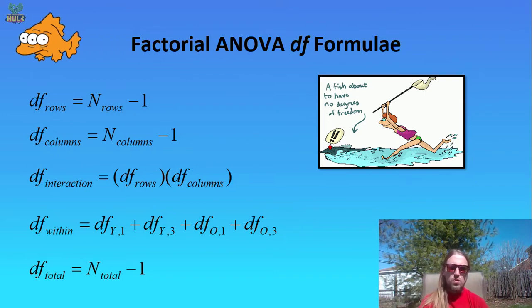So degrees of freedom rows corresponds to whatever independent variable you placed in rows. In our case, it was younger versus older. That's 2 groups, 2 minus 1. Degrees of freedom columns has to do with repetitions. Again, we had 2 groups, 1 repetition versus 3 repetitions, so 2 minus 1. Our interaction is then the 1 times the 1 there. Our degrees of freedom within, we don't actually know based on the data we've seen so far because we don't know how many individuals were collected in each of these 4 cells, the younger 1, younger 3, older 1, and older 3. And so we can't get degrees of freedom total yet either.